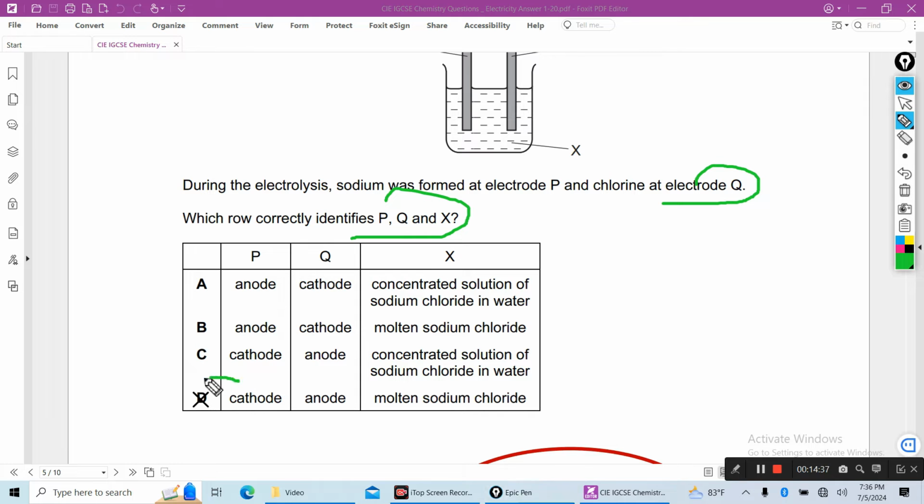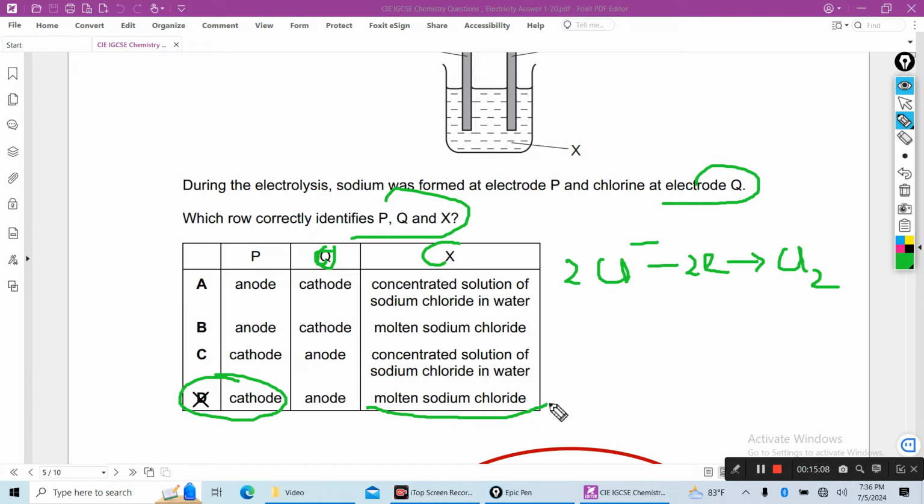So P will be the cathode, because metal ions gain electrons to produce metal at the cathode; a reduction reaction occurs. Chlorine is produced at the anode, where chloride ions are oxidized to produce chlorine, so this will be anode Q. The electrolyte will be molten sodium chloride, because sodium is formed and chlorine is also formed.